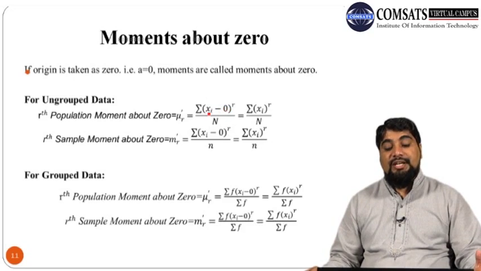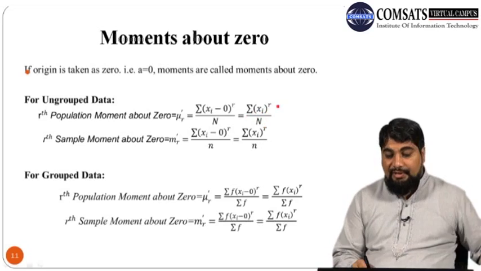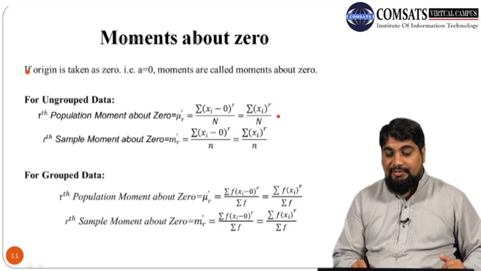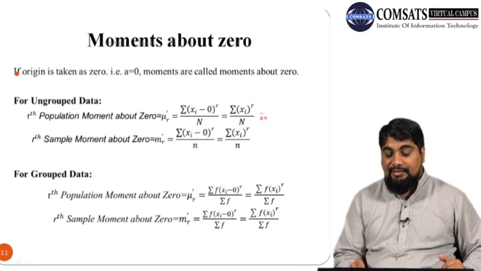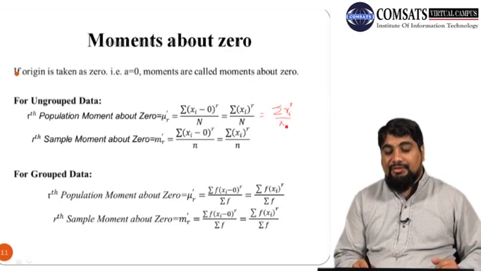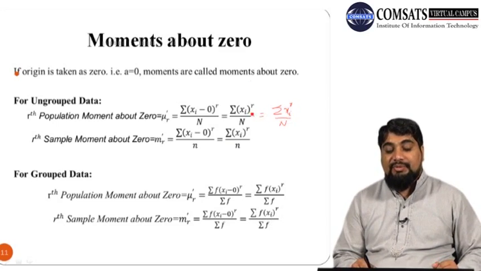So it will be summation (x minus 0) raised to power r whole over N, or xi minus 0 is actually xi, so we can write it as summation xi raised to power r over N. There is no need to use the parenthesis as well.